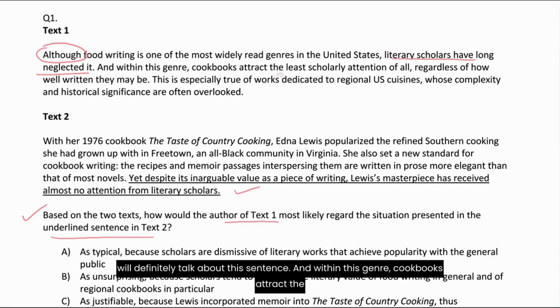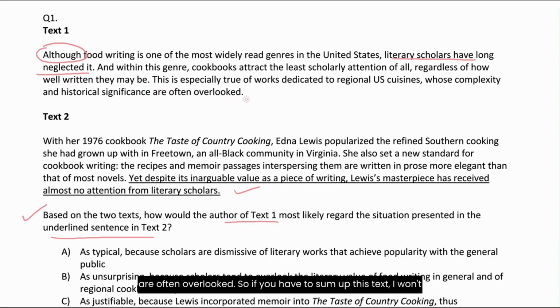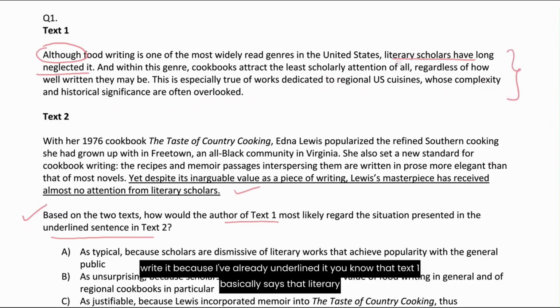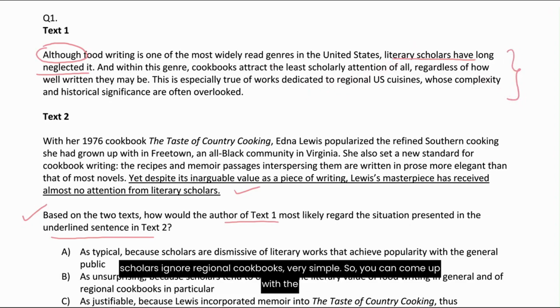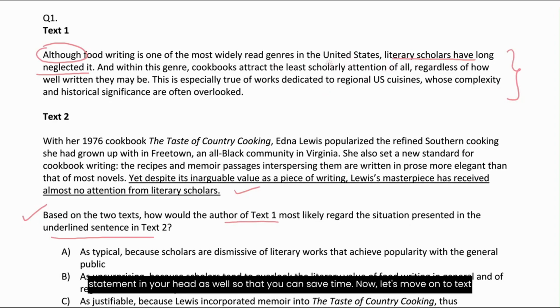And within this genre, cookbooks attract the least scholarly attention of all, regardless of how well written they may be. This is especially true of works dedicated to regional US cuisines, whose complexity and historical significance are often overlooked. So if you have to sum up this text, I won't write it because I've already underlined it. You know that text 1 basically says that literary scholars ignore regional cookbooks. Very simple. So you can come up with the statement in your head as well so that you can save time. Now let's move on to text 2.